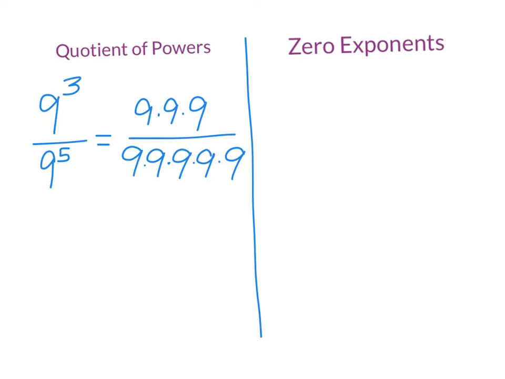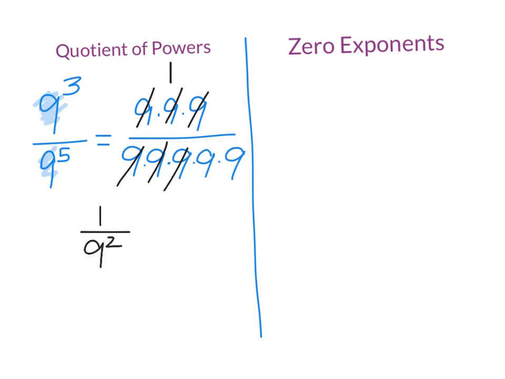All right, our next rule is the quotient of powers. So remember, with the quotient of powers, same thing. You still have to have the same base. Okay, I have 9. Okay, you can write it out the long way. You guys can see I did that. And then remember, we can cancel common factors. So 9 divided by 9, that's a 1. 9 divided by 9, 9 divided by 9. So I'm left with, on the top, 1 over 9 squared.